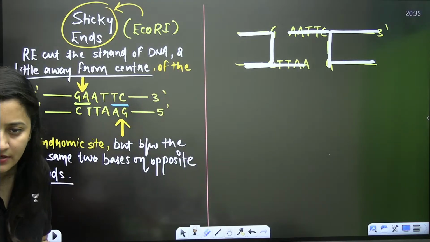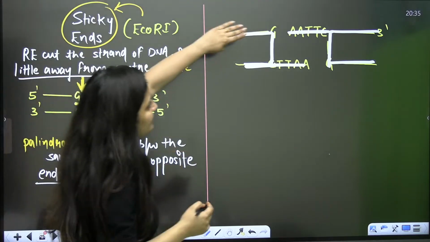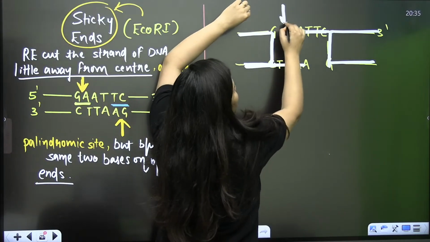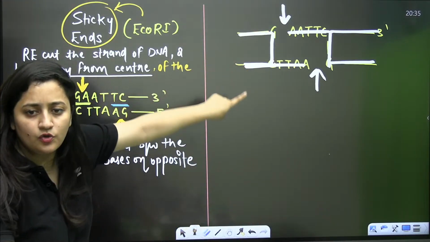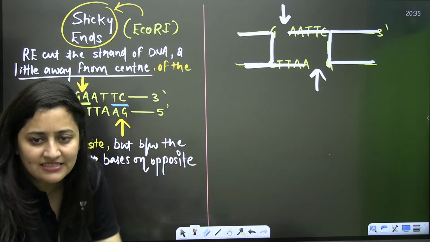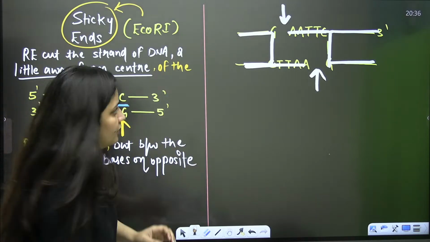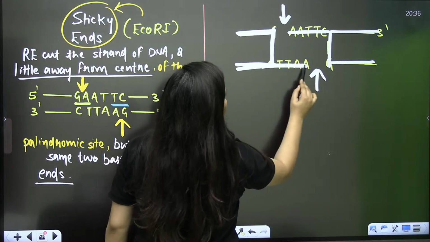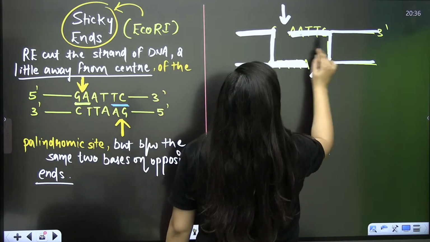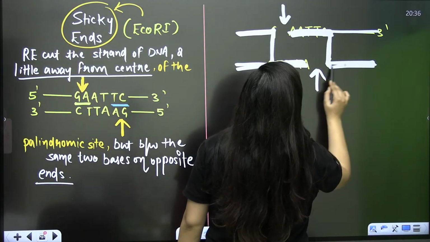Try to imagine it. I'm making one cut here. So don't you think you will get two complementary overhangs like this? Let me explain.